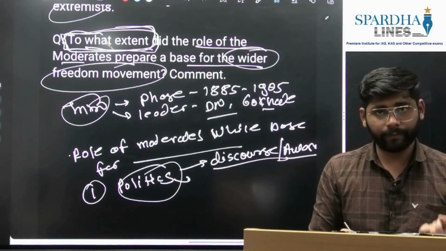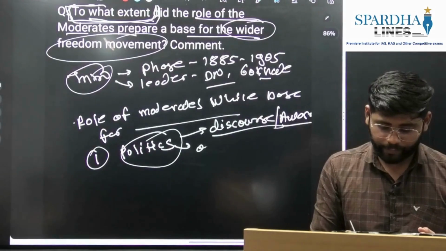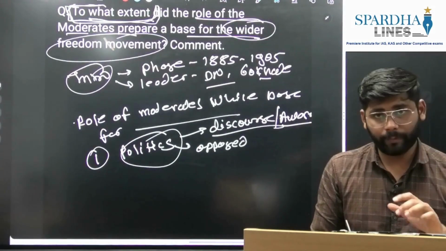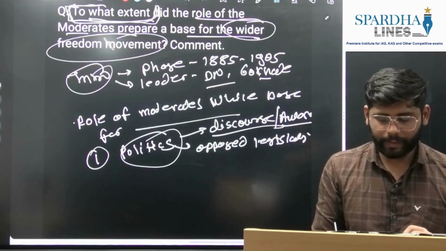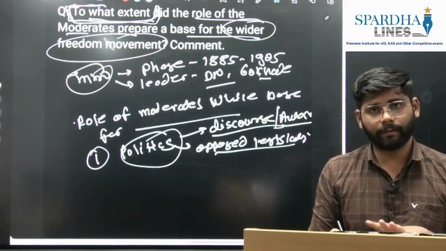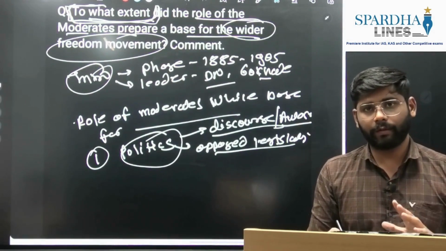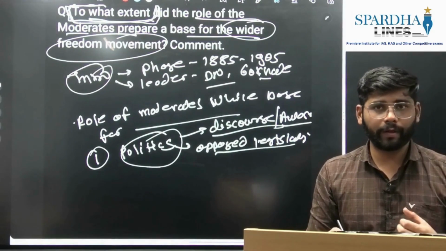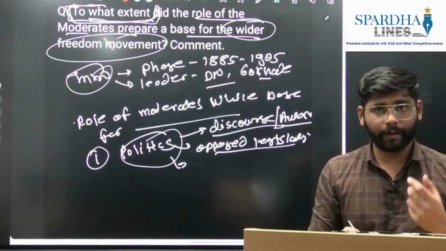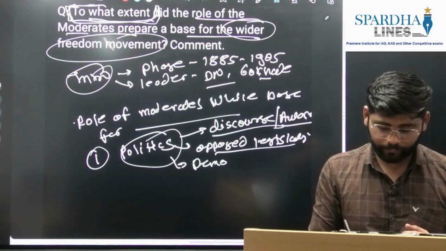Then again they opposed various legislations, the particular repressive legislations. So from that the Indians got the weapon that we can oppose the British in a democratic way also.